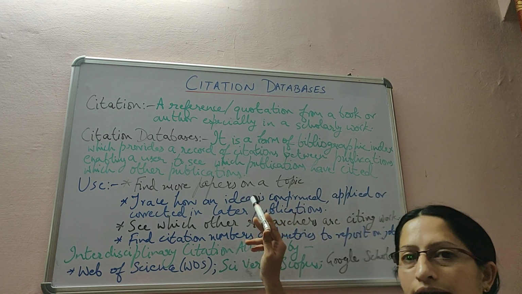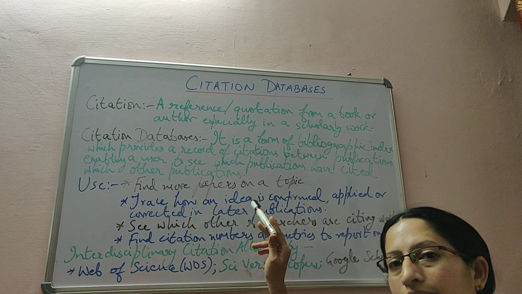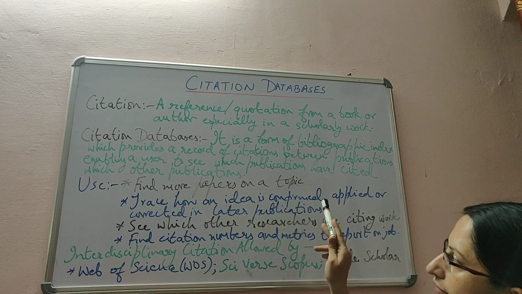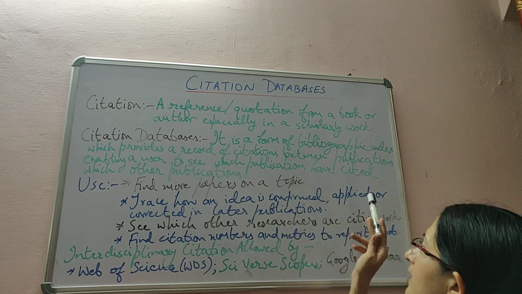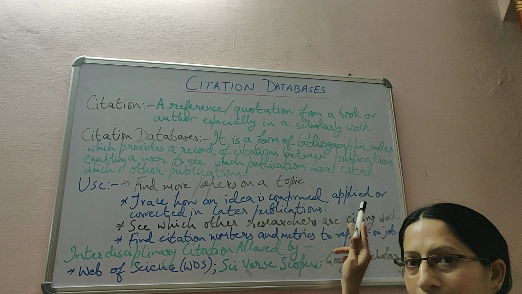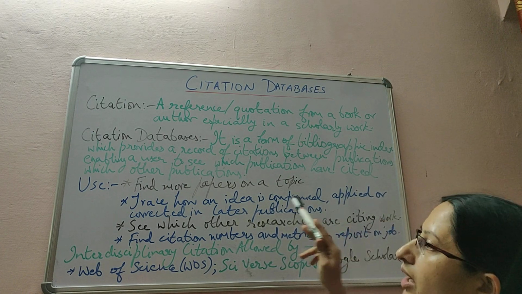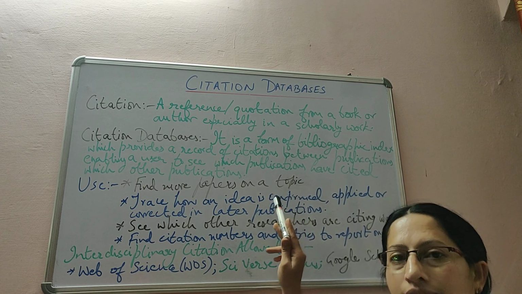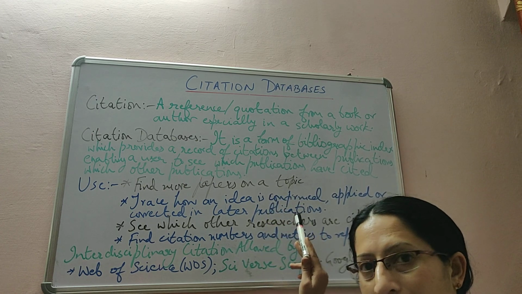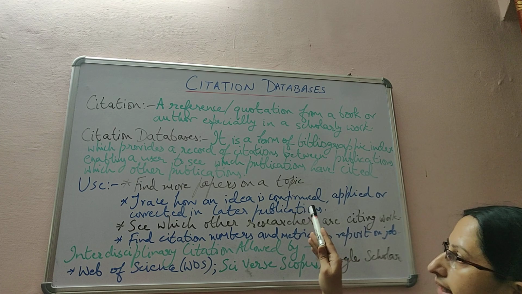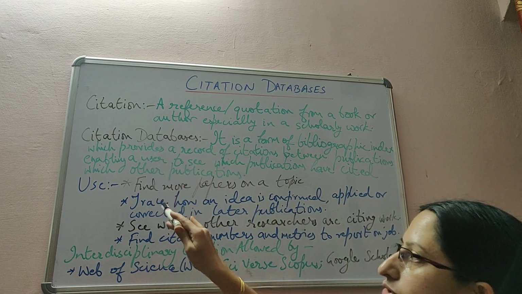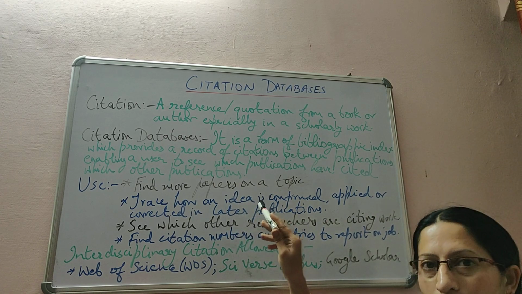How some idea is confirmed and some is not, we can understand by this. If I have put an idea in my paper and that is used by some other author, that is confirmed by this citation database. Or if my idea is applied in some other way or corrected in a later publication, that is found out by this citation database. So this is useful for all the authors.